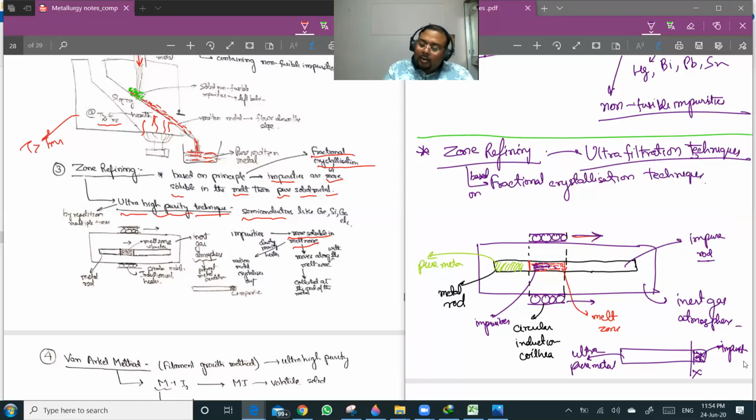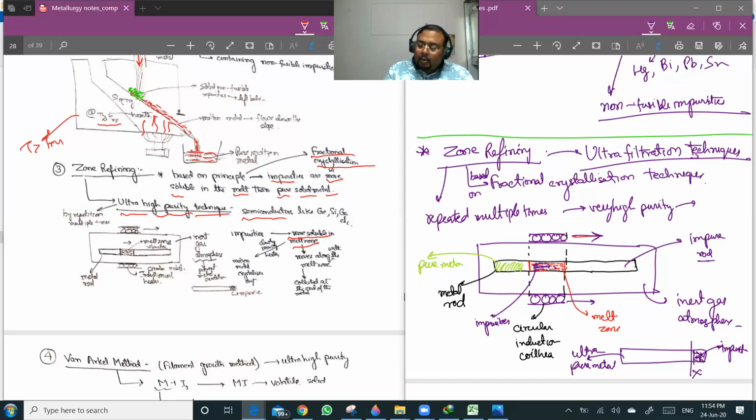And this process has to be repeated multiple times to get very high purity. If you repeat it multiple times, you will really be getting a very high purity metal.